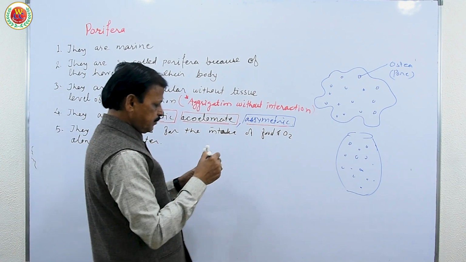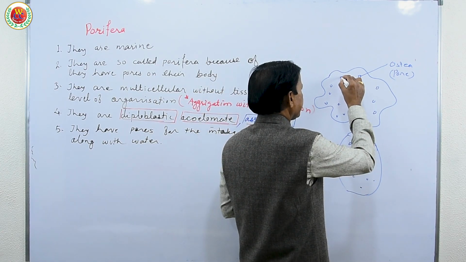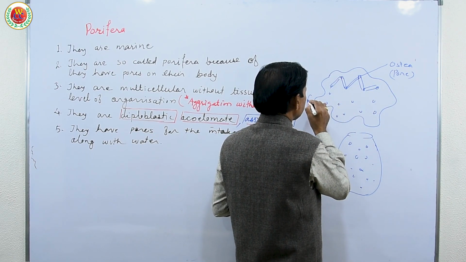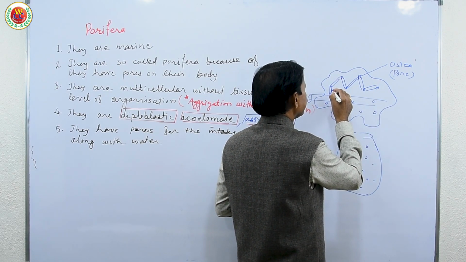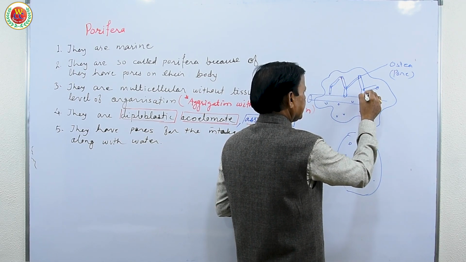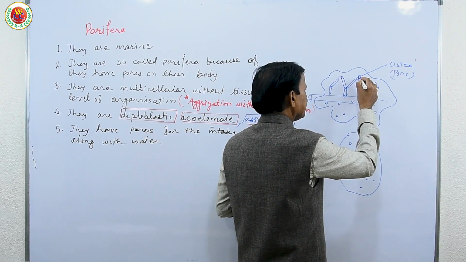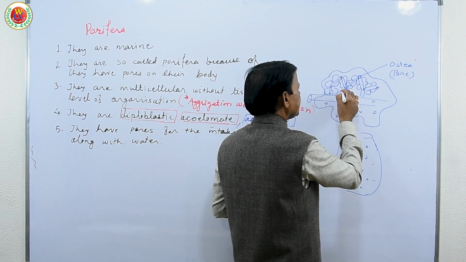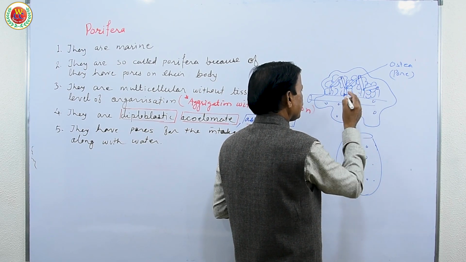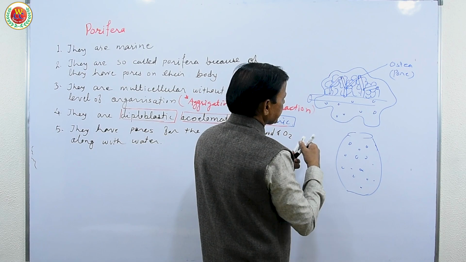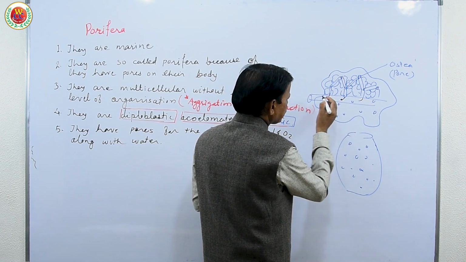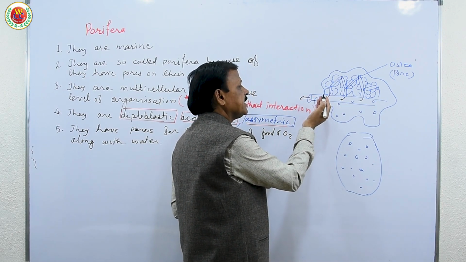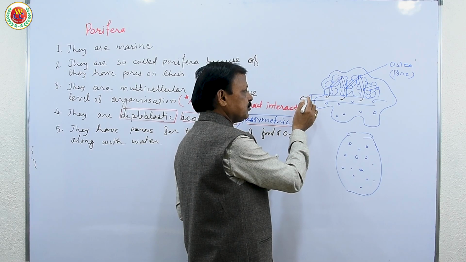Now these pores are connected with each other by tubes. They are connected internally by tubes, and all these tubes carry this content and all the cells are in contact with these tubes or this opening, so that there is a direct exchange of nutrition and waste material among themselves. Finally, that waste material is coming into the osculum or spongiocele, that is called cavity within sponge, and finally that waste material is released out through osculum.